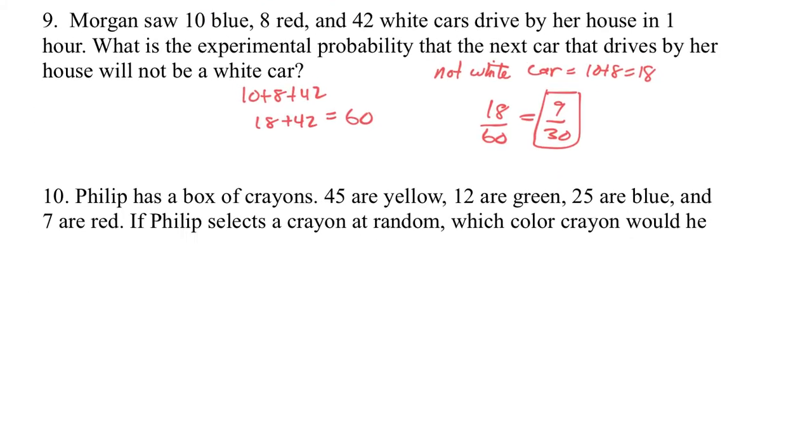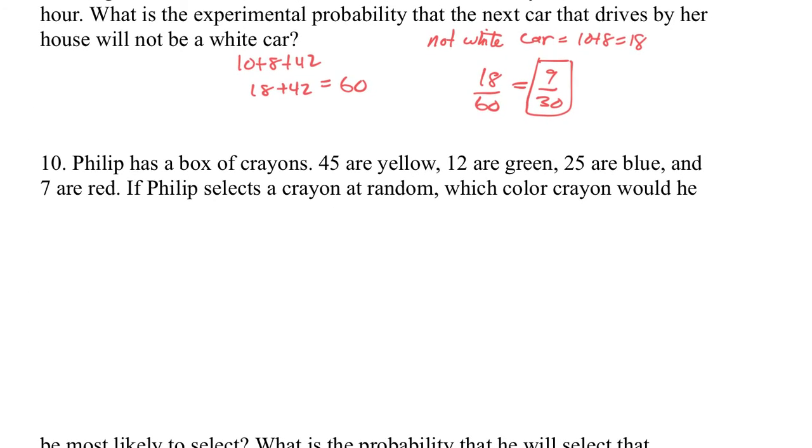Number 10. Philip has a box of crayons. 45 are yellow, 12 are green, 25 are blue, and 7 are red. If Philip selects a crayon at random, what crayon would it be? Okay, what would it likely be? Likely be yellow.